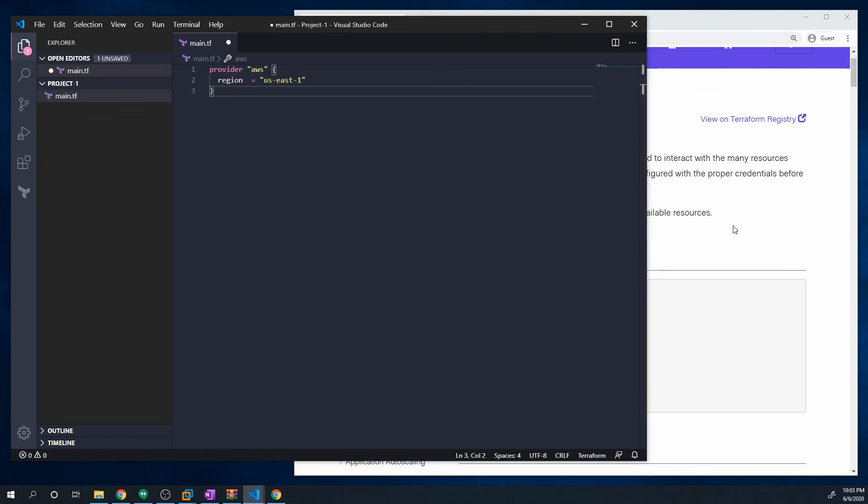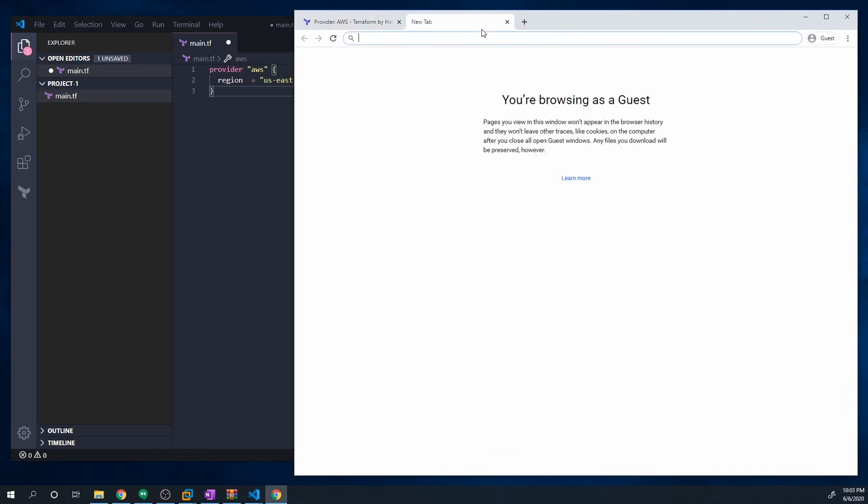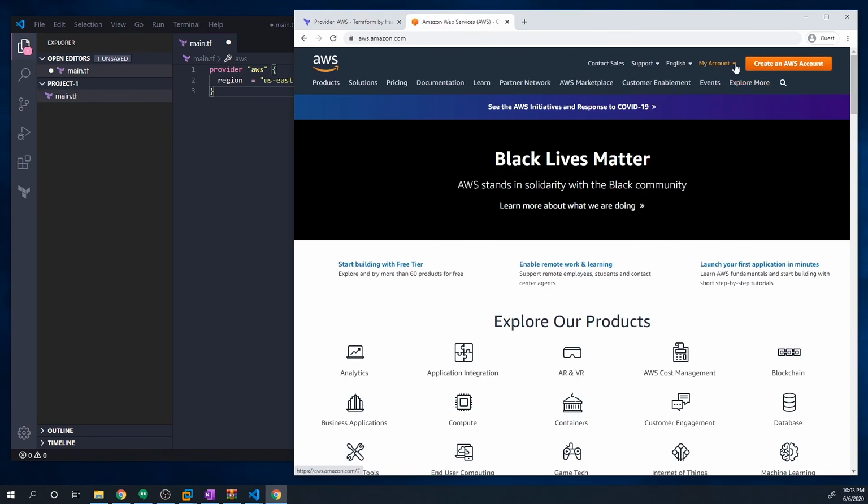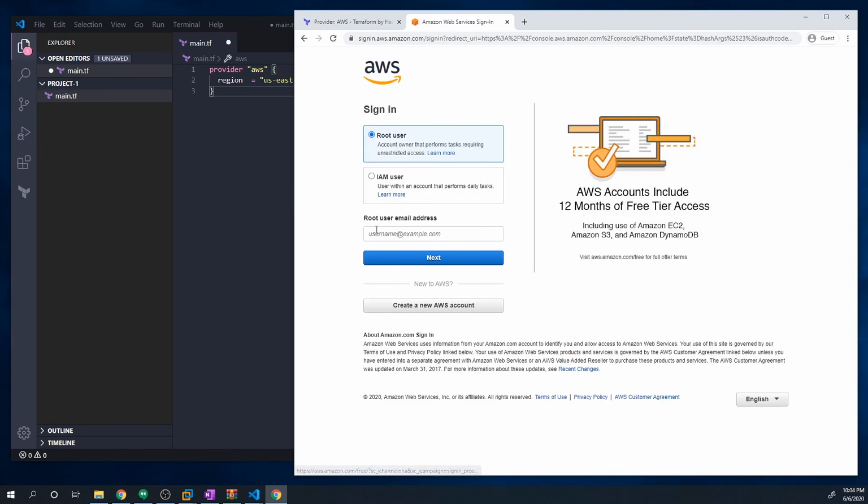And before I do that, I want to explain exactly what regions are. If you're new to AWS, a region is just a location where AWS has a data center. There's a whole bunch of different regions, and we can take a look at all the different regions that Amazon has if we search for AWS and log into our console. So let's go to AWS Management Console to log back in.